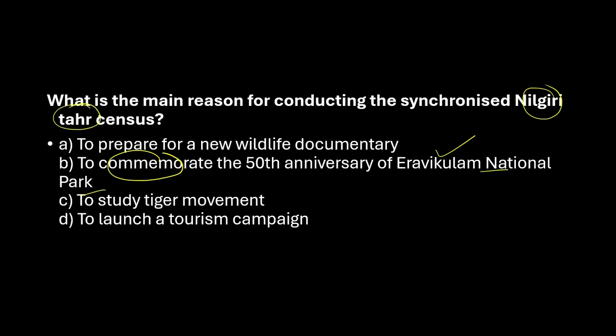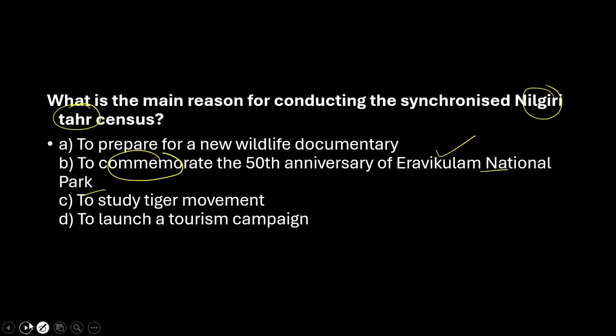There could be a question like, what is its status under the Wildlife Protection Act? Is it an endangered species? Is it an endemic species? What kind of species is it? Does it face any threat, etc.? You need to have a little basic information on all these things because this is in current affairs.